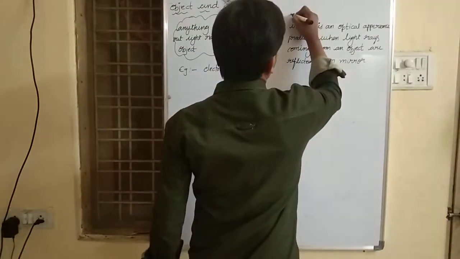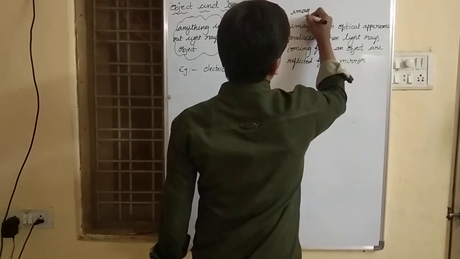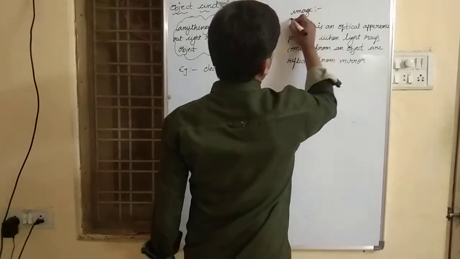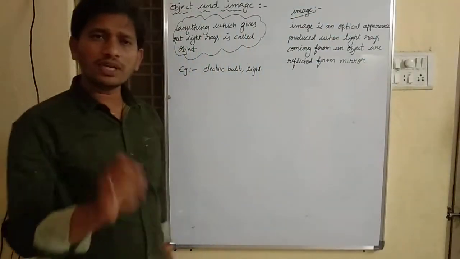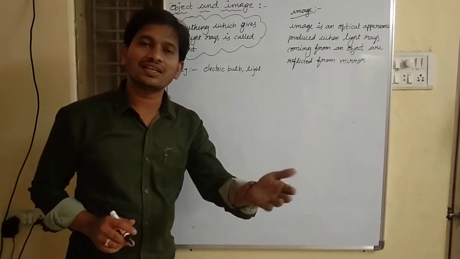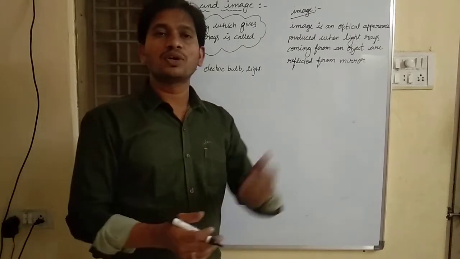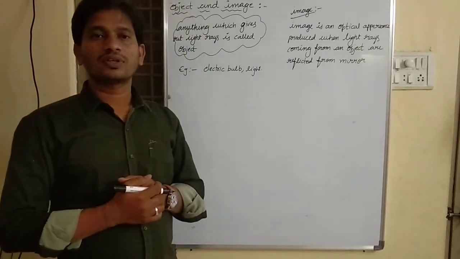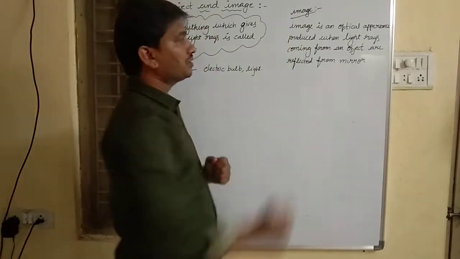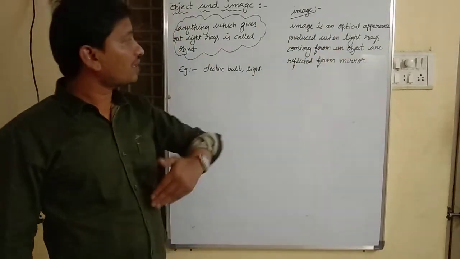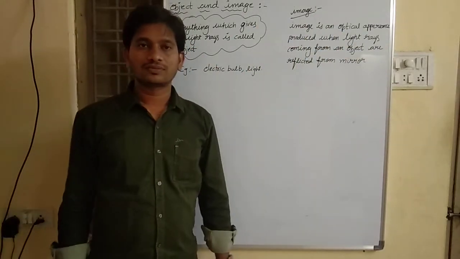Now coming to image. What do you mean by image? Image is an optical appearance produced when light rays come from the object.